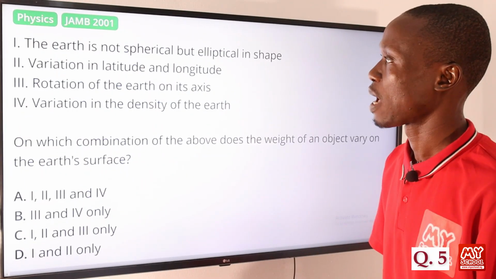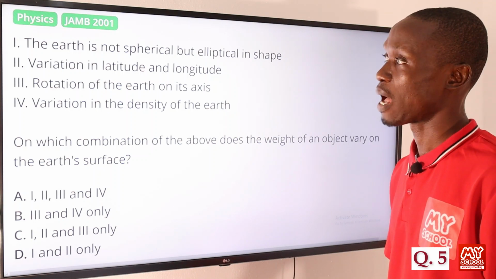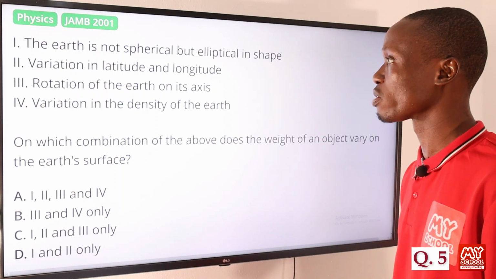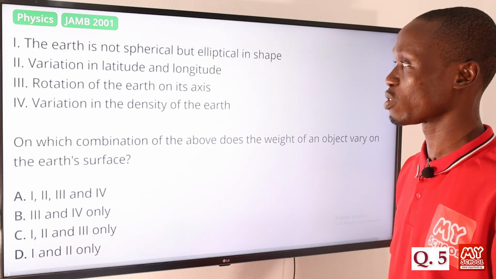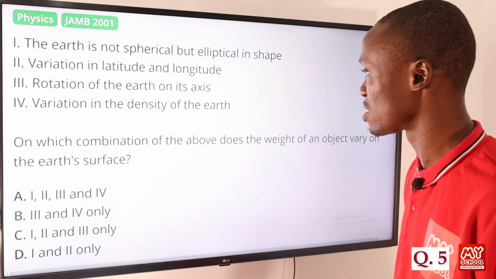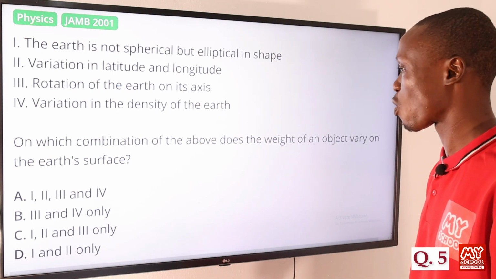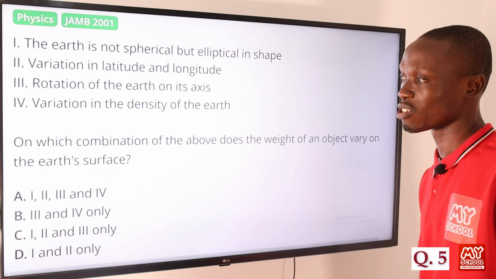Question 5. The earth is not spherical but elliptical in shape. Variation in latitude and longitude. Rotation of the earth on its axis. Variation in the density of the earth. On which combination of the above does the weight of an object vary on the earth's surface?